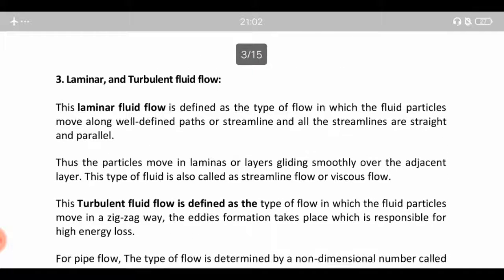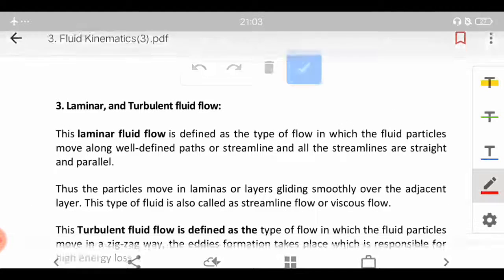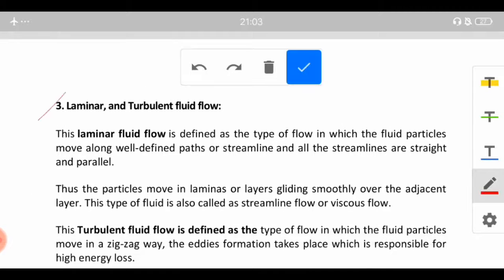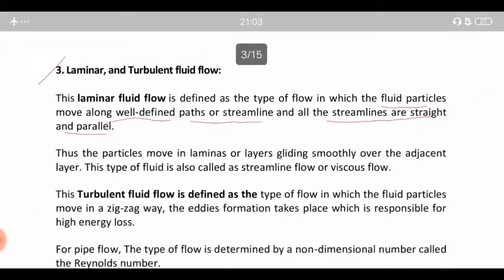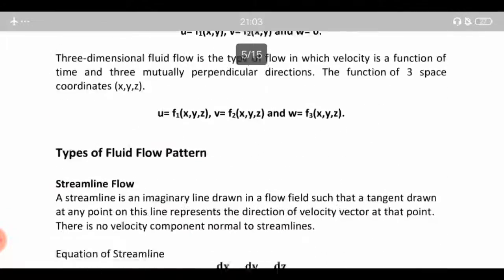Next we have the laminar and turbulent flow. The laminar fluid flow is defined as the type of flow in which the fluid particles move along well-defined paths or streamlines, and all the streamlines are straight and parallel. So let's just read the definition of streamline once, which is beneath in the note.